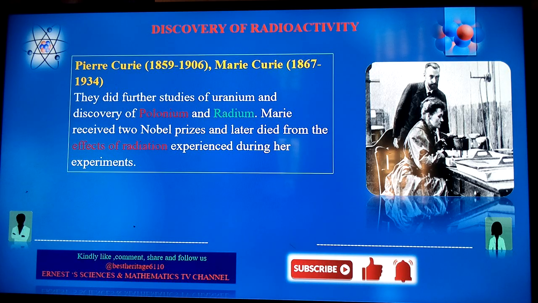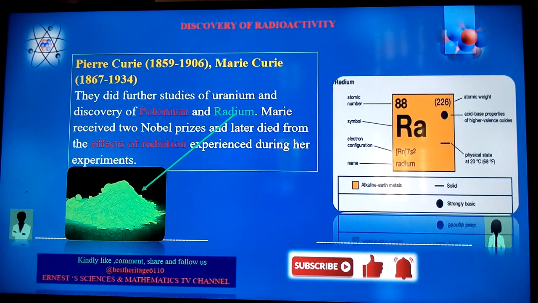In our next case, we're going to see that the radioactive phenomenon is experienced by elements which are of a specific atomic mass or atomic weight or atomic number that we're going to see in the periodic table. These are going to display various characteristics. For example, radium, as we said, falls under the alkaline earth metals.